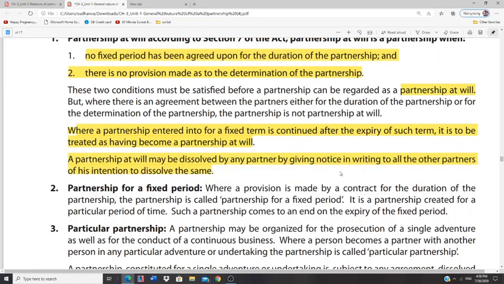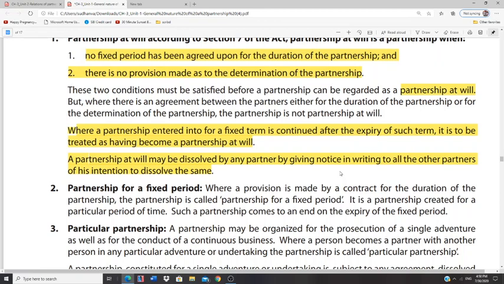Let's say it's a partnership at will, and A, B, C, D are the partners. A writes a letter saying that he wants to dissolve it. Even though B, C, and D want to continue, the partnership can still be dissolved.